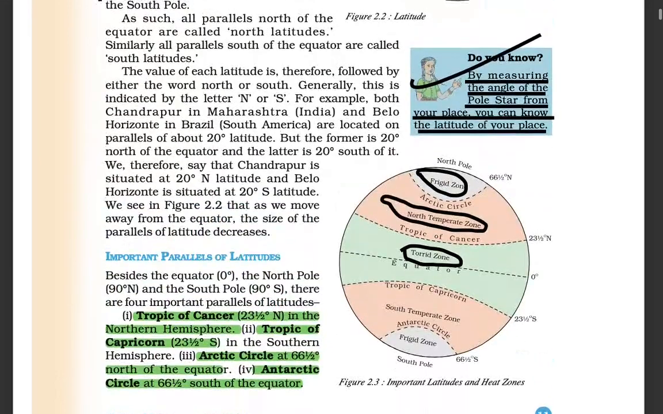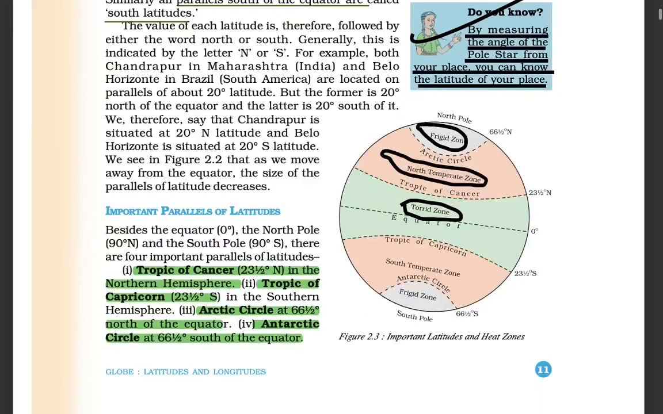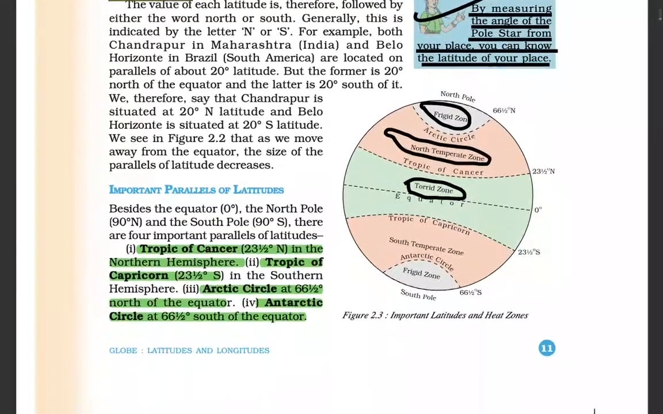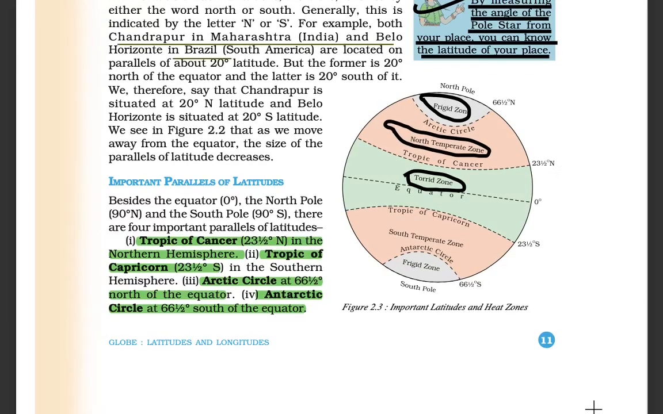Now coming to the next, all parallels to the north are called north latitude, and all the parallels which are south of the equator are called south latitude. Each value of latitude is therefore followed by either the word north or south because of the division by the equator. Now we have Chandrapur in Maharashtra and Belo Horizonte in Brazil, located on 20 degrees north and south latitude. This is what they mention.